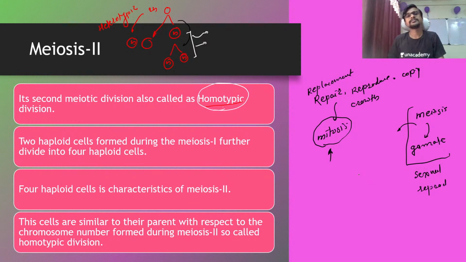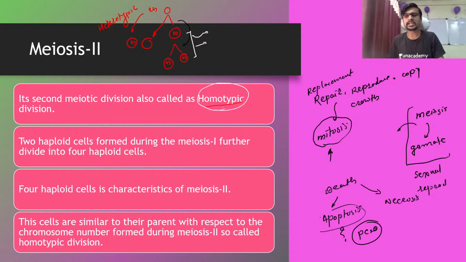And regarding the other things, I also explain about the death of a cell: why apoptosis is necessary, what is meant by apoptosis, what is meant by necrosis, what is meant by PCD, programmed cell death, and why they are required. I already explained this in the mitosis lecture, which is a special lecture on this channel. If you want to see that lecture, please see the description, where you will have a playlist of my lectures. You can click on that.